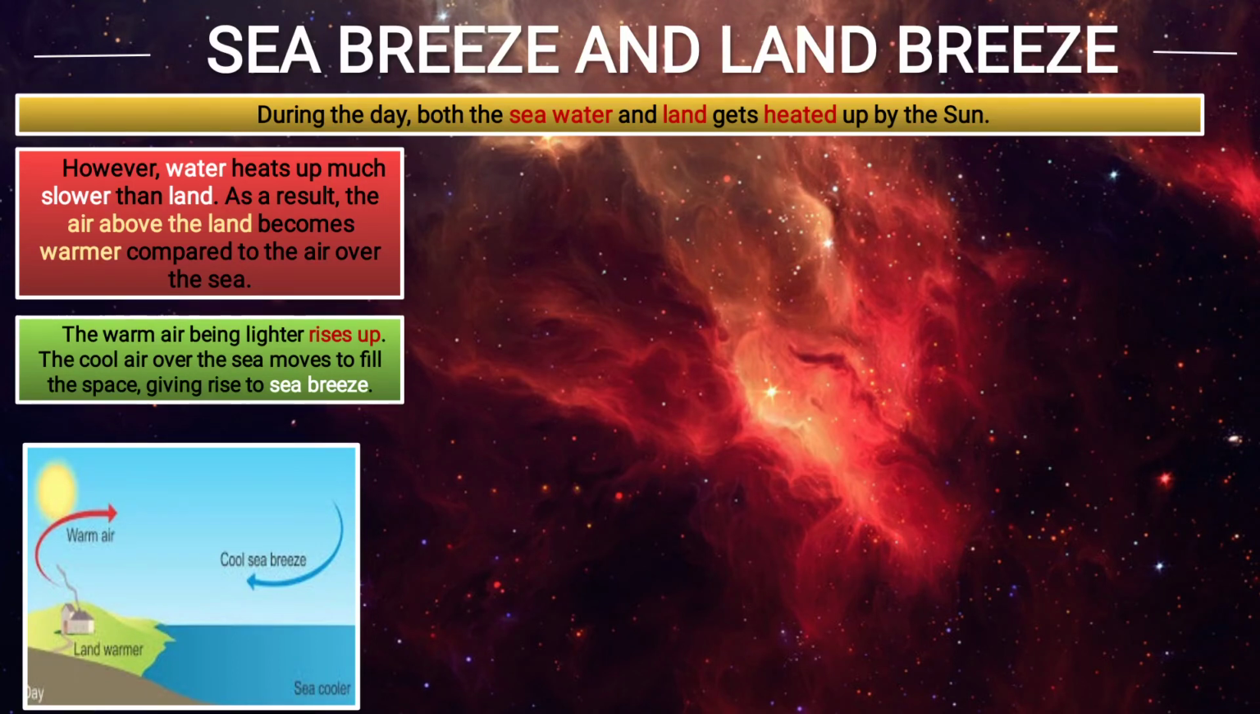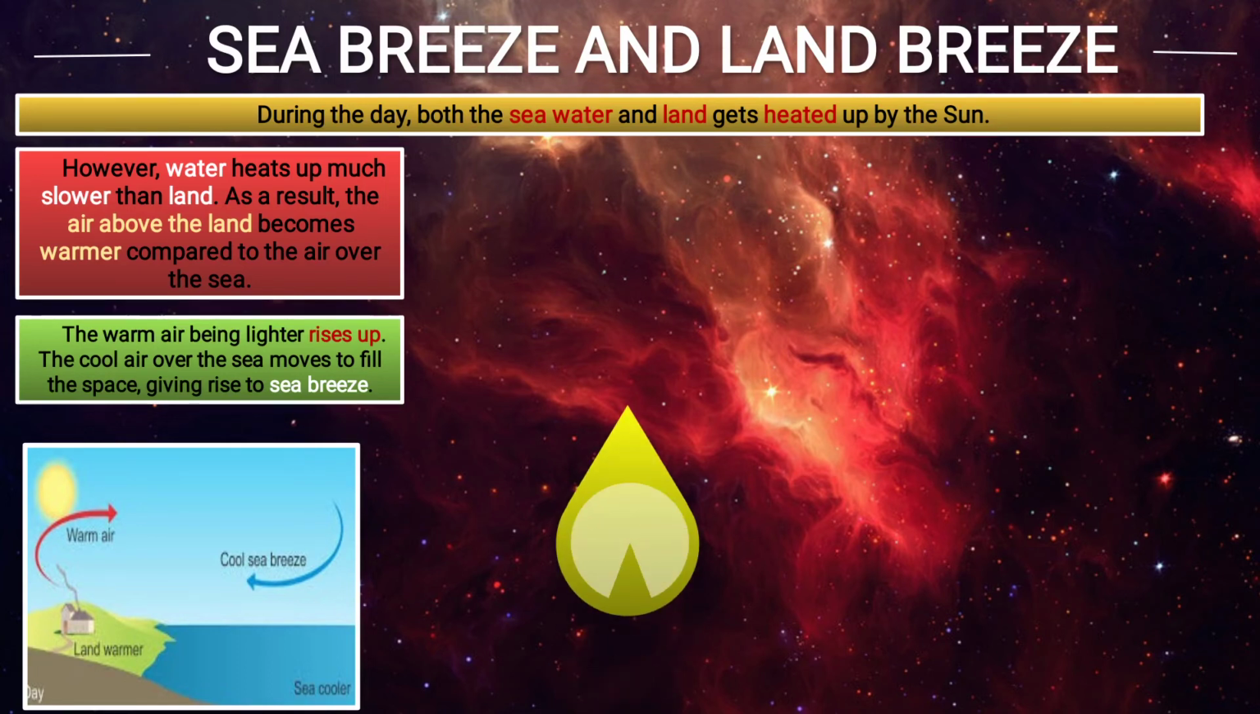So the sea breeze is occurring during daytime. As you see in the image, the sea is cooler and the land is warmer. The air present over the land will get heated up, and as it is heated up, it will expand and become lighter and it will rise up. As it rises up, the cool air from the sea will replace that place. This is known as sea breeze. So when the wind is blowing from the sea to the land, it is known as sea breeze, which occurs during day.